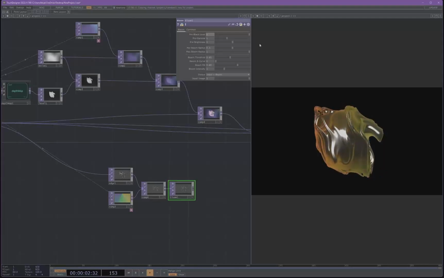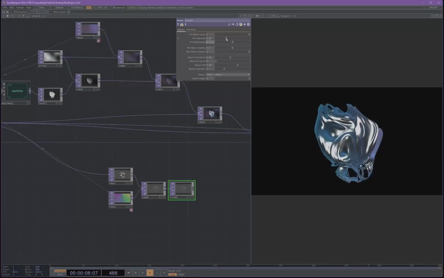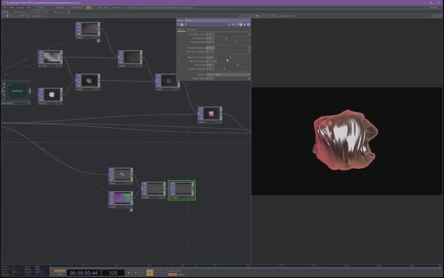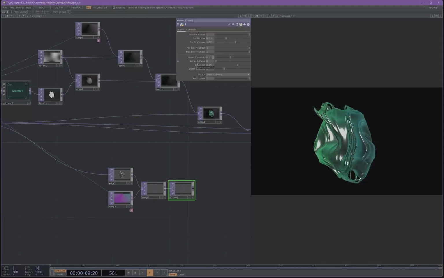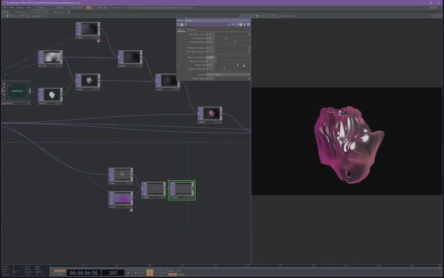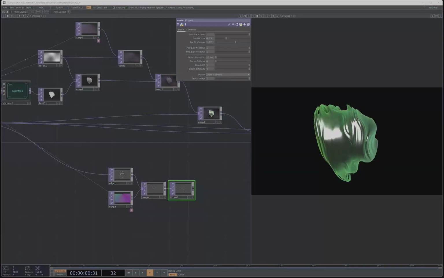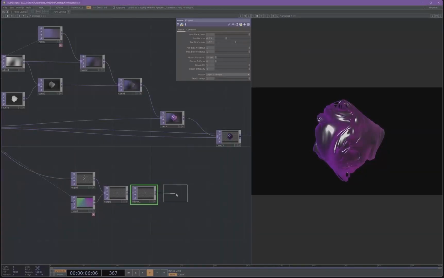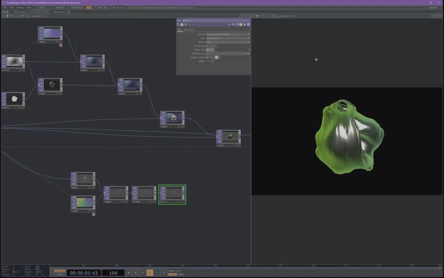Turn our pre-black level all the way up to 1, pre-gamma to 0.93, brightness up just a hair to 1.17. Got both of these, bloom minimum radius and our max radius, both at 1, our threshold at negative 0.02. Our bloom fill all the way up to 1, bloom intensity all the way up to 4. And then we're going to throw that into a blur. And keep our pre-shrink at 1, filter size all the way up to 32.